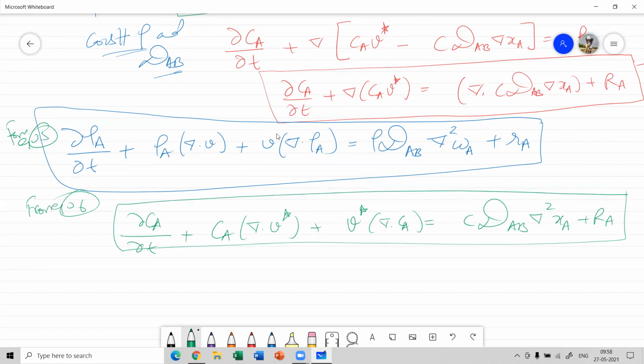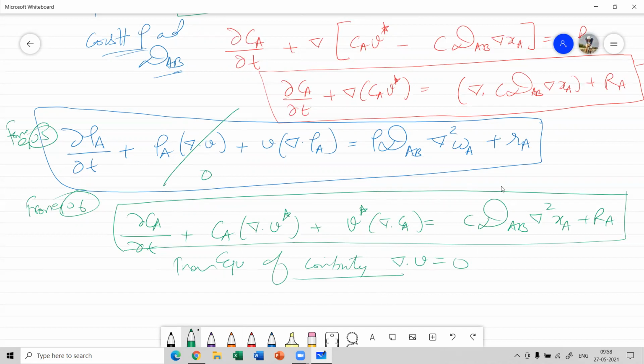Now, for constant density, from the equation of continuity, what is divergence of V? This is 0. So from equation 5, this term becomes 0 because of the equation of continuity.